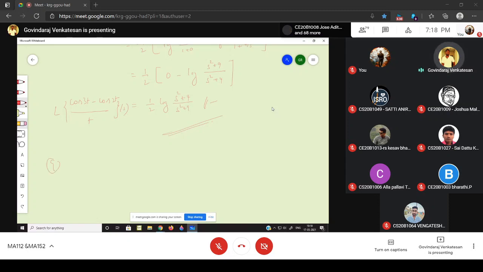Ninth problem, in the same pattern: what is the Laplace transform of e power 3t minus e power minus 2t divided by t, of s? What is the first step we have to follow? What is the formula according to this problem?